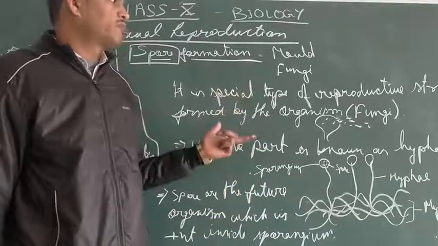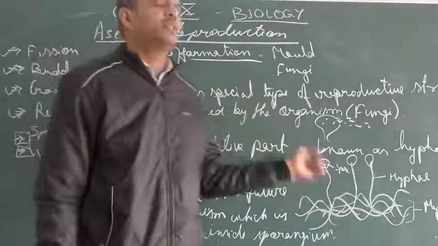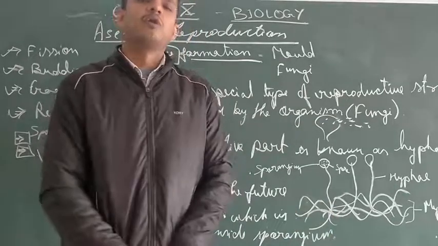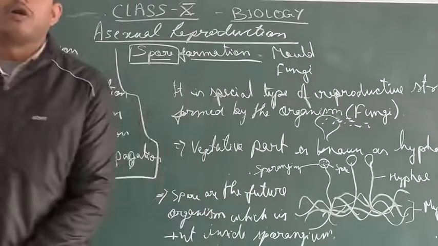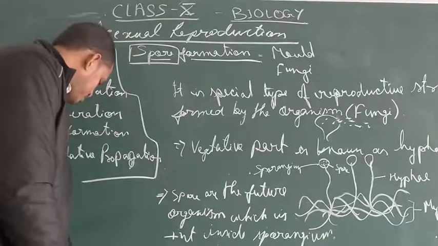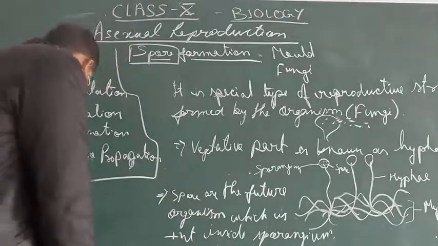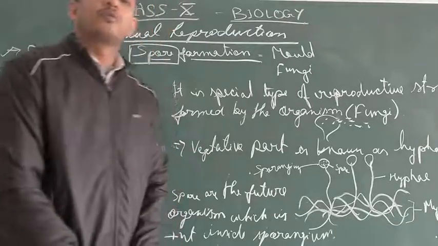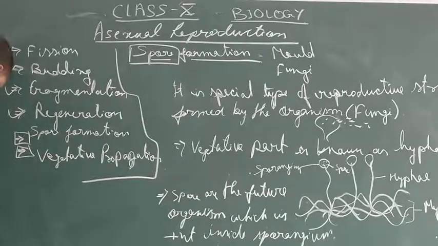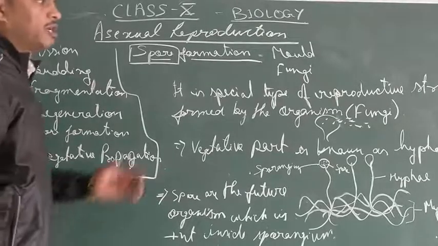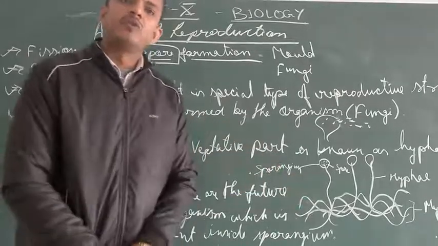When these spores fall on a suitable substrate, they germinate as a new individual.